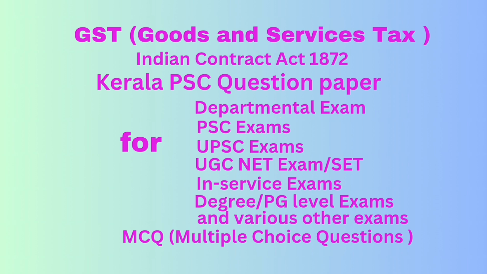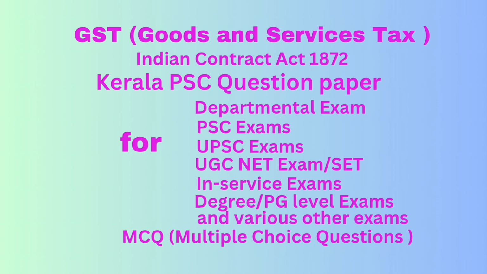Question number 81. Where both the parties to an agreement are under a mistake as to matter of fact essential to the agreement is answer void. Question number 82. Which of the following is not mandatorily required in a tax invoice? Option A, invoice number. Option B, quantity in case of goods. Option C, HSN or SAC. Option D, unit rate of goods or services. Correct answer option D, unit rate of goods or services.